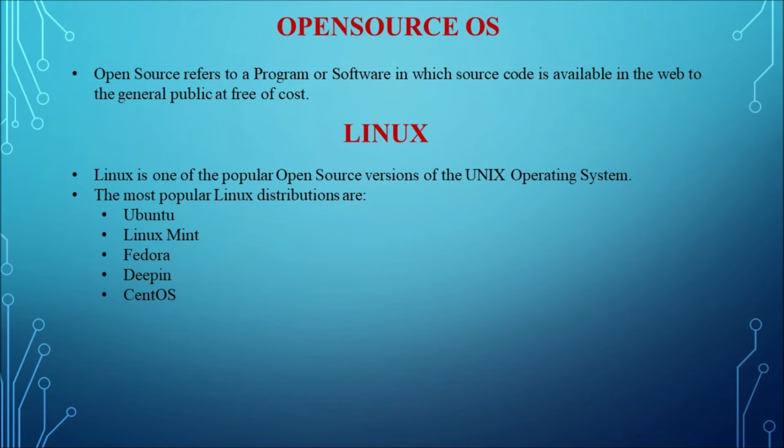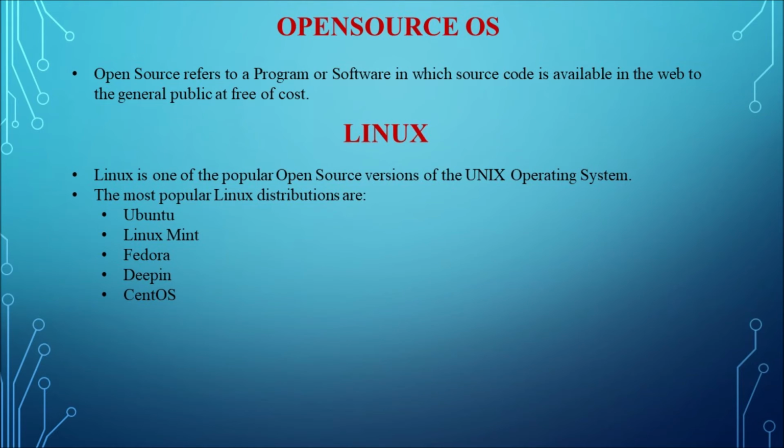Already we have learned the concept of open source operating system. Open source refers to a program or software in which the source code is available on the internet to the public, where the public can download the source code and edit it based on their convenience. All of this is free of cost. The source code is free of cost. That is the main advantage of the open source operating system when compared to the proprietary operating system.